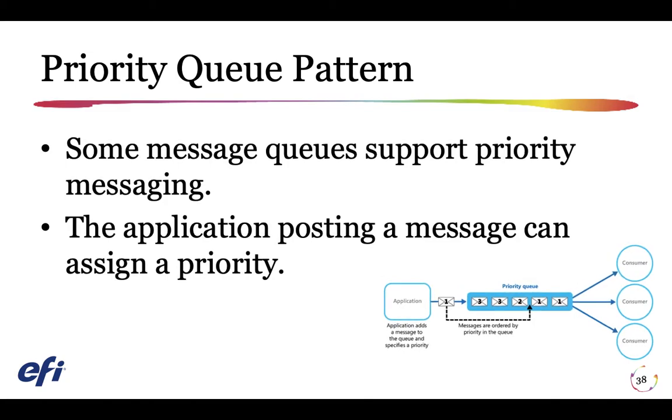A queue is usually a first in first out structure, and consumers typically receive messages in the same order that they were posted to the queue. However, some message queues support priority messaging. The application posting a message can assign a priority to the message, and the messages in the queue are automatically reordered so that those with a higher priority will be received before those with a lower priority.